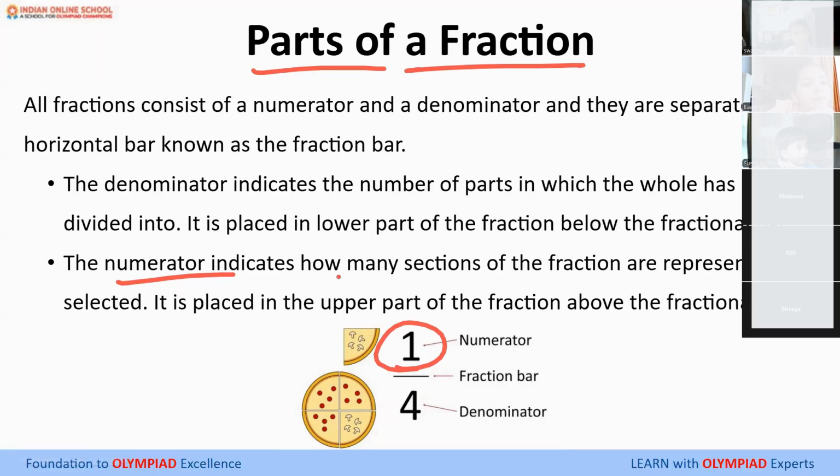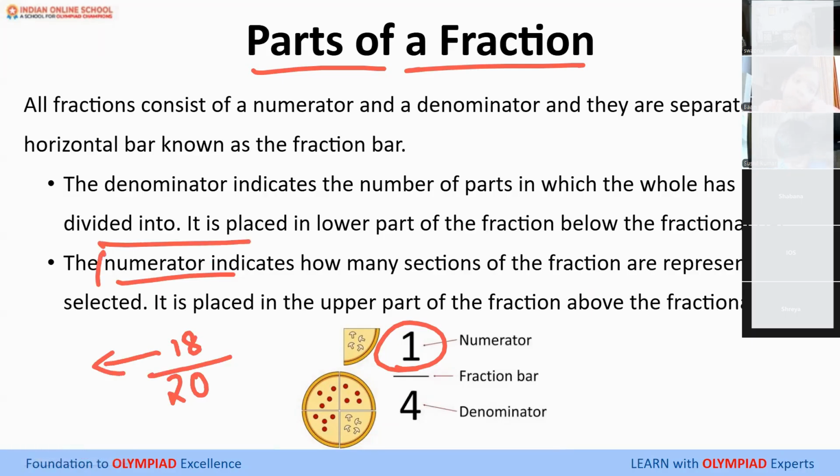Can I say that it is the number of parts I'm talking about or referring to? For example, let's say you had a test of 20 marks, out of which you scored 18. So what did I write on top? The total marks of the test or the marks that you scored? The marks that we scored. Correct. So what I'm specifically pointing out, what I'm talking of, that's written on top.